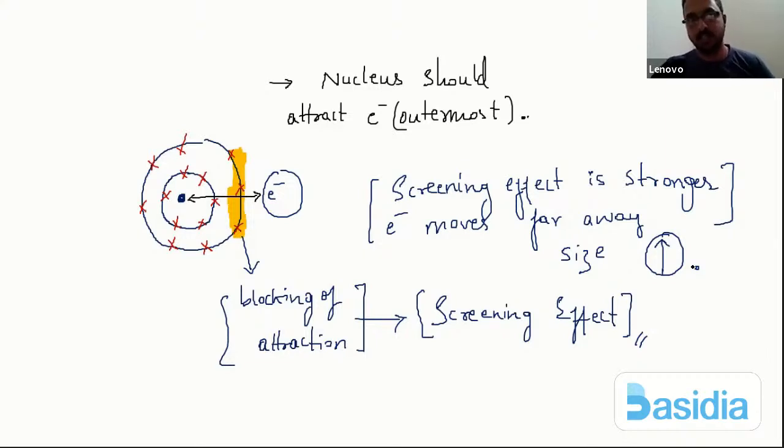The 3d electrons, I should say, what exactly are they doing there? They are doing a very good shielding effect, or a proper shielding. So if the shielding is good, or if I say the screening is good, what exactly happens? The electrons move away from the nucleus, and definitely the size goes on increasing. So that is what exactly is happening to the zinc atom. So this is all about the atomic radius and the ionic radius.